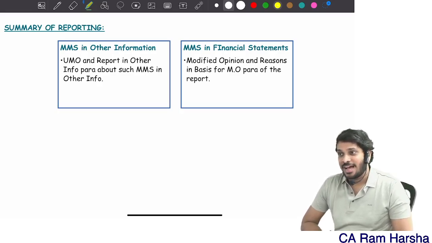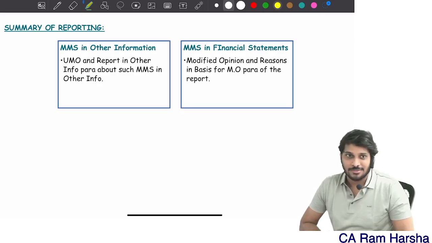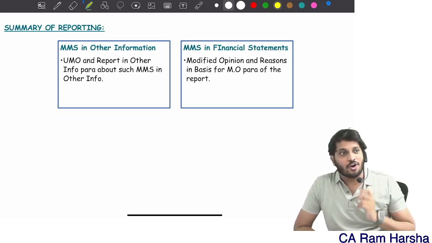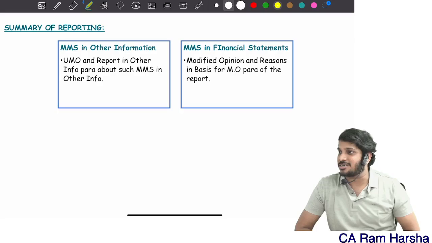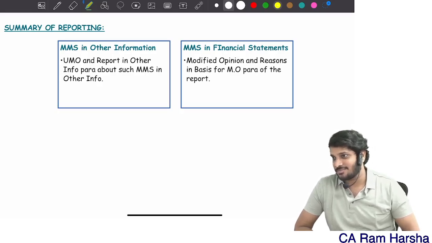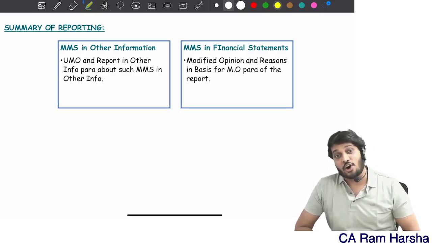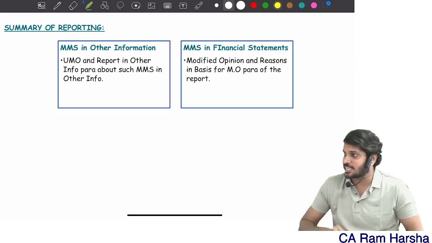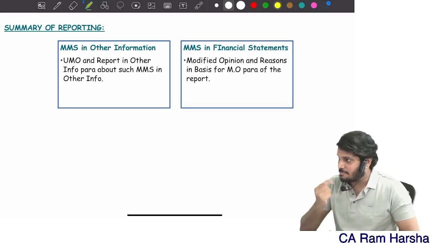Why, you know? How come I give an opinion before reading other information? How come I give an audit report before reading other information? So technically it is not possible. If at all we have to give the audit report before other information is available, we will ask for a representation from the management that other information will be made available to me.